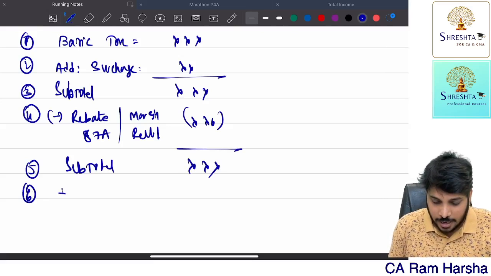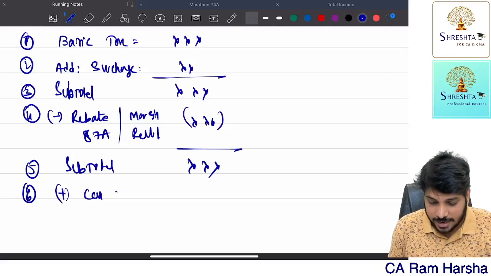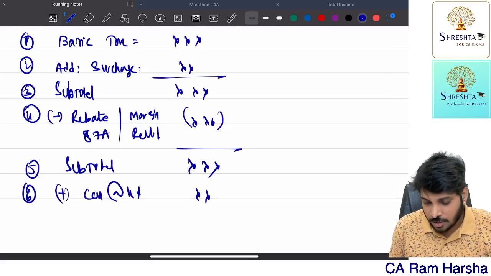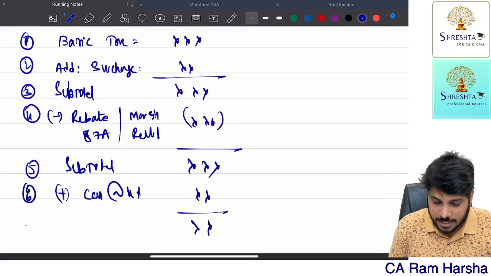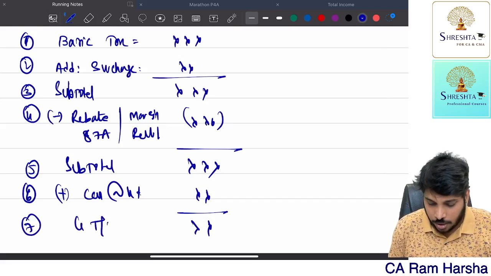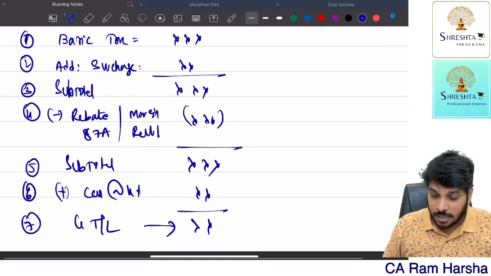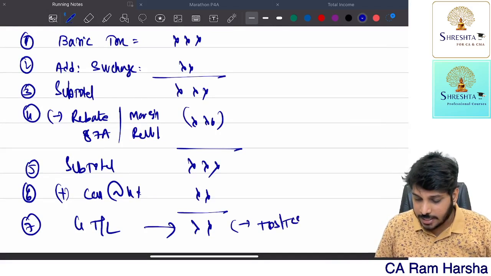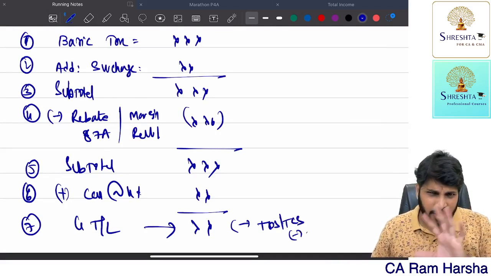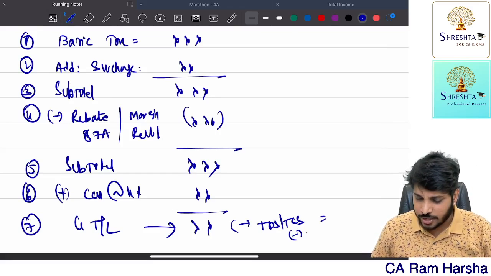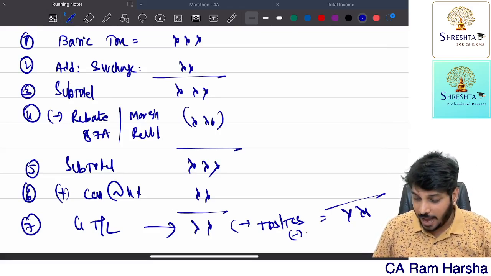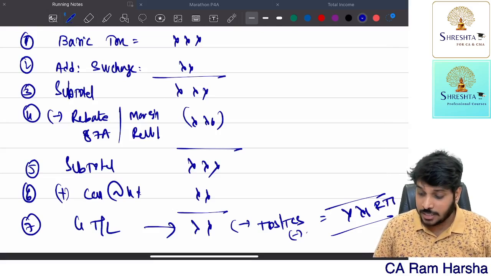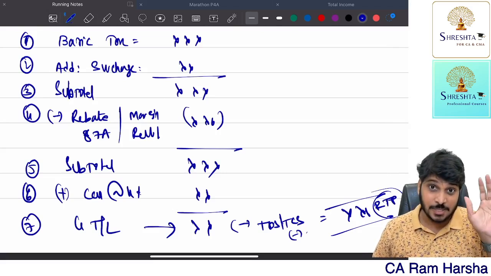For that, add cess, health and education cess at 4%. Then you will have gross tax liability. What is it? Gross tax liability. Now from this gross tax liability, minus TDS, TCS, minus any other reliefs, 89 relief, all that, you reduce it. Then you will have balance tax payable. What is it? Balance tax payable.